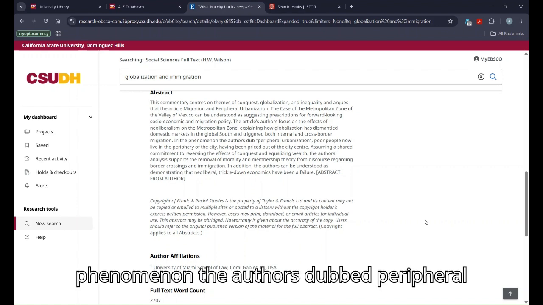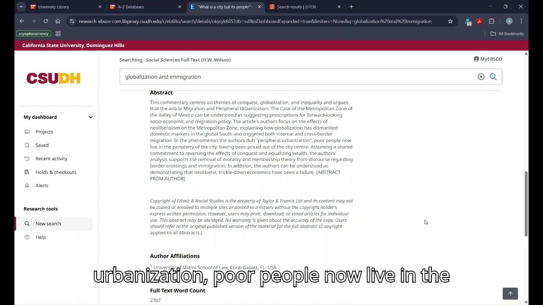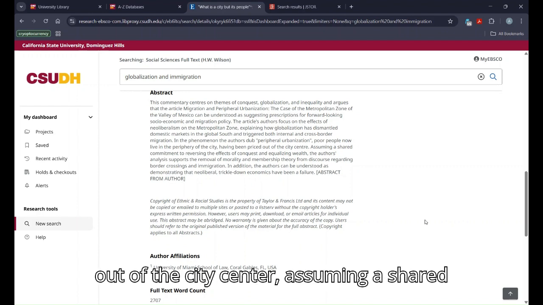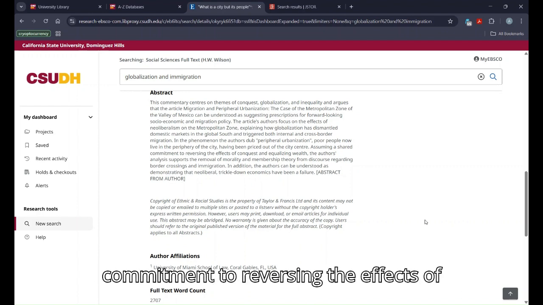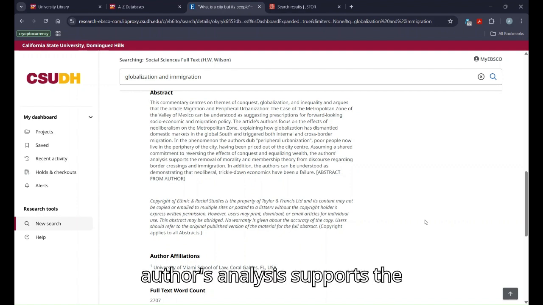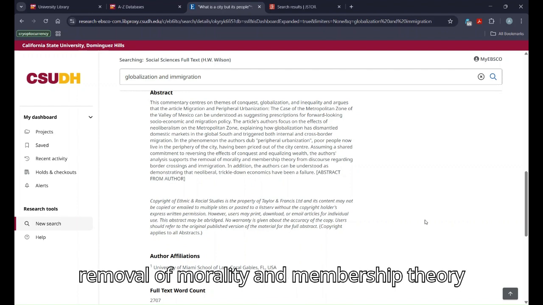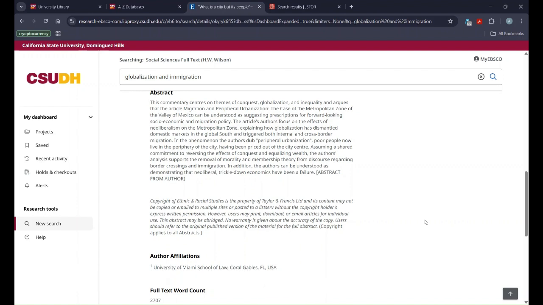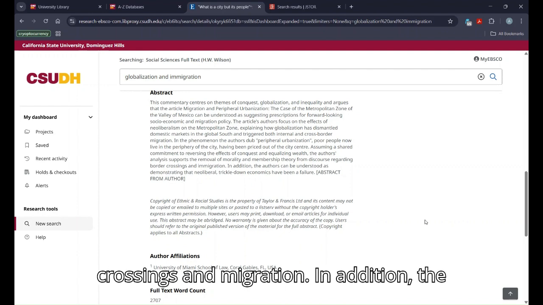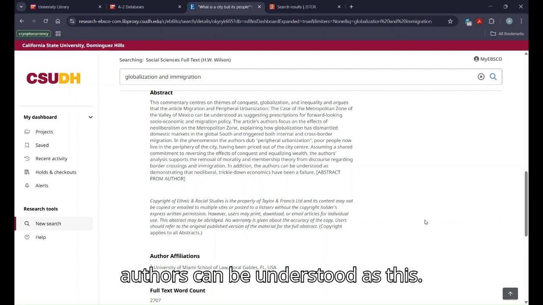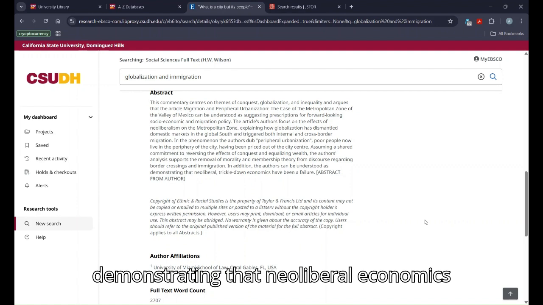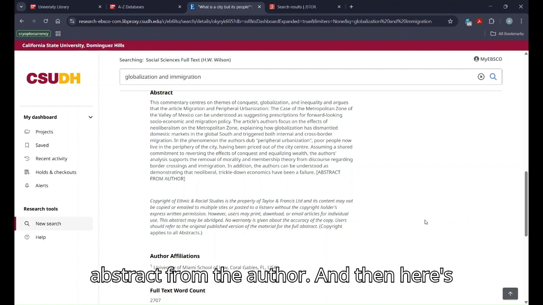In the phenomenon the authors dub peripheral urbanization, poor people now live in the periphery of the city, having been priced out of the city center. Assuming a shared commitment to reversing the effects of conquest and equalizing wealth, the author's analysis supports the removal of morality and membership theory from discourse regarding border crossings and migration. In addition, the authors can be understood as demonstrating that neoliberal trickle-down economics has been a failure. So that's the abstract from the author.